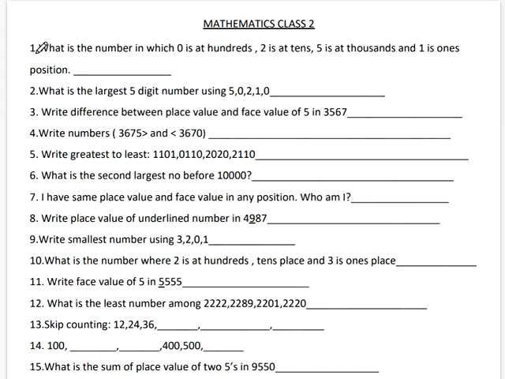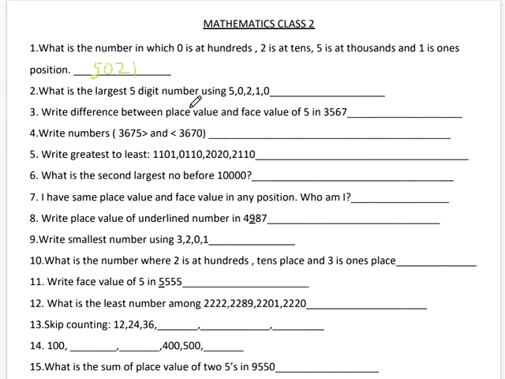What is the number in which 0 is at hundreds, 2 is at tens and 5 is at thousand and 1 is ones position? So this is the 4-digit number, 0 is the hundreds position and 5 is a thousand, so the number will be 5 0, and 2 is a tens position, okay, and 1 is the ones position.